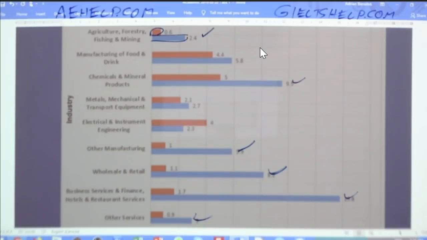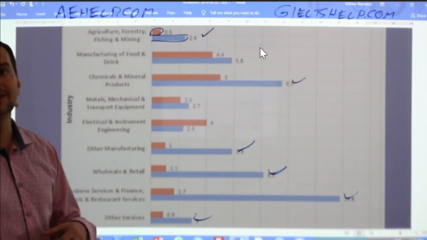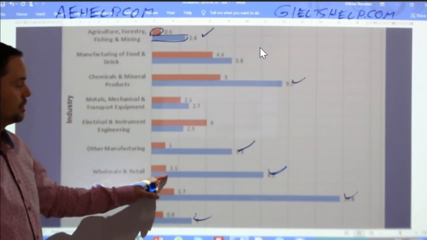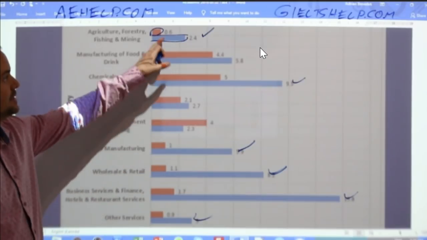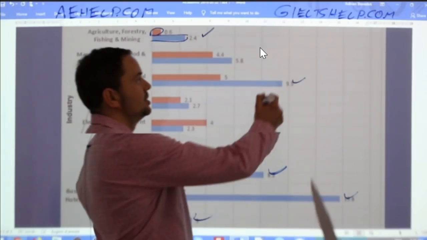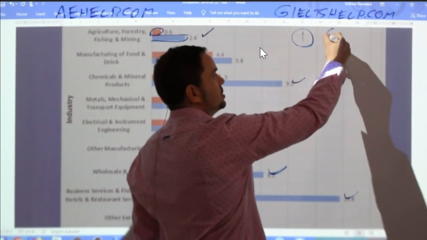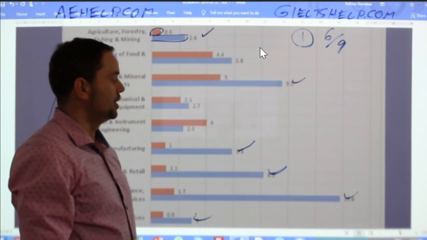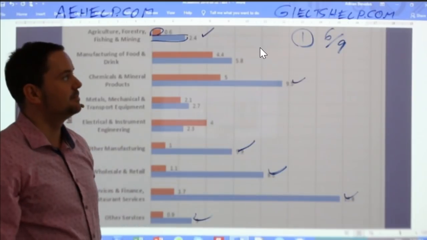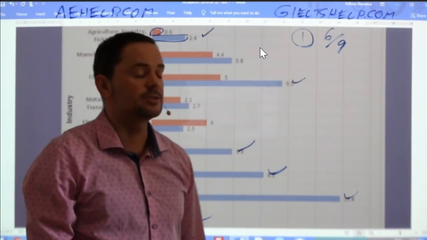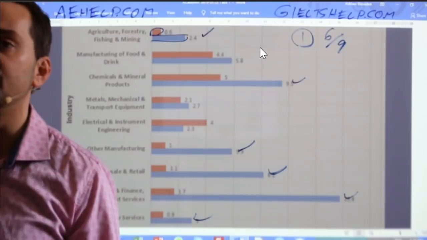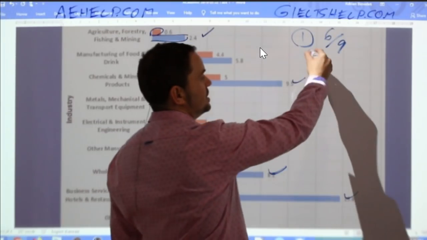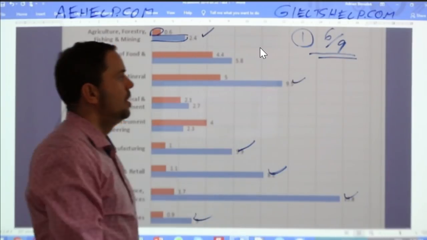So my first point of comparison at first glance, looking at this in a very intelligent way, is 1, 2, 3, 4, 5, 6 of the 9 industries. This is my point 1. So 6 of 9 industries are 2 or even as much as 6 times greater export or revenue for the rest of the world than the UK, right? So 6 of 9 industries are much, much more.